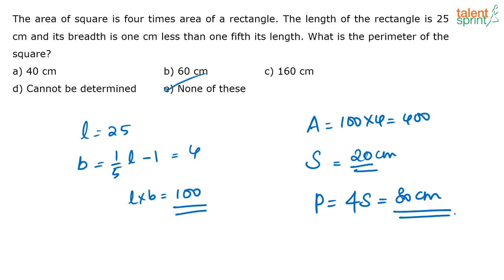A lot of you in a hurry gave me the answer as option A. Please do not make mistakes in such easy questions. These are very easy questions and mark scoring ones, so you should not make a mistake here. Okay? Good. Everybody is getting 80 now. So the answer is option E.